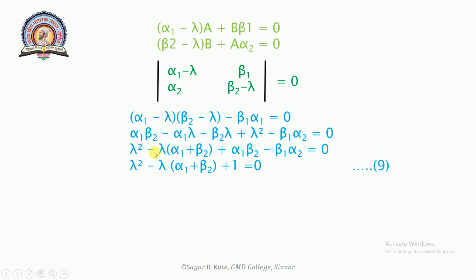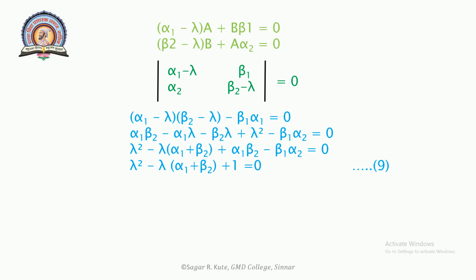Lambda square minus lambda into (alpha 1 plus beta 2) bracket complete, plus alpha 1 beta 2 minus beta 1 alpha 2 is equal to 0. Lambda square, that is, this will be the 1, that is lambda square minus lambda into (alpha 1 plus beta 2) bracket complete plus 1 is equal to 0. That is equation number 9.